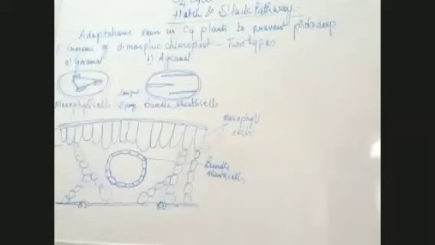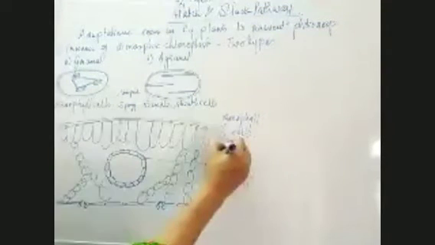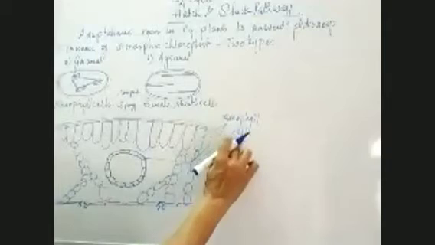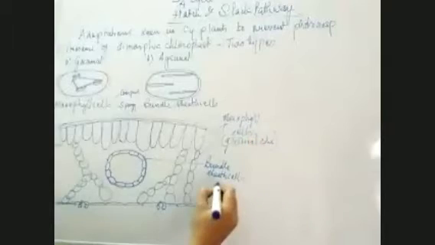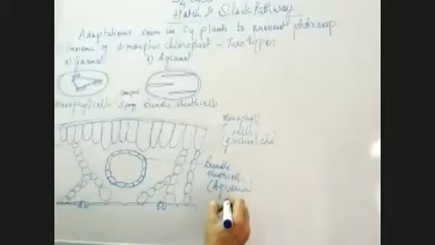Now, I told you that these mesophyll cells have granal chloroplast. So in the mesophyll cells, which chloroplast do we have? Granal. We have granal chloroplast here, and we have agranal chloroplast here, where grana is absent.